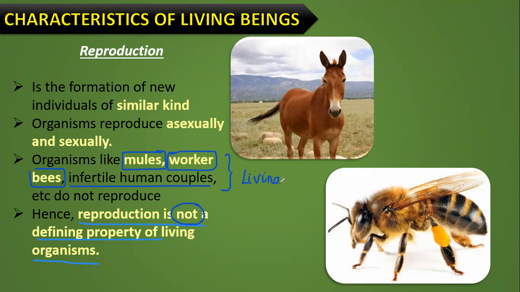These can all be considered living things. They have life. But if we take reproduction as a character, mules, worker honeybees, and infertile human couples would be non-living things. Is it true? No. That specifically implies that reproduction is not a defining property.